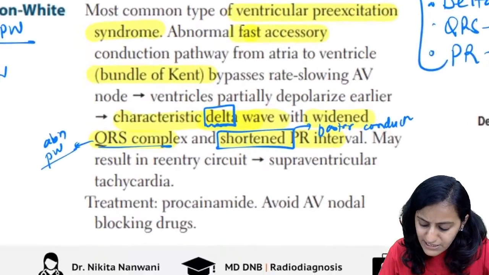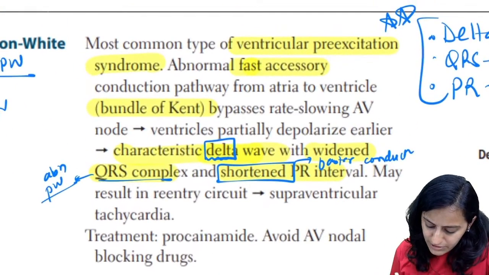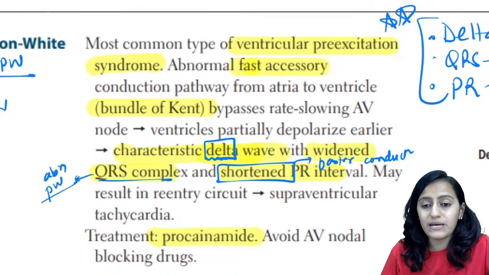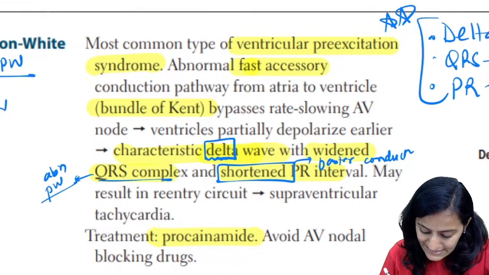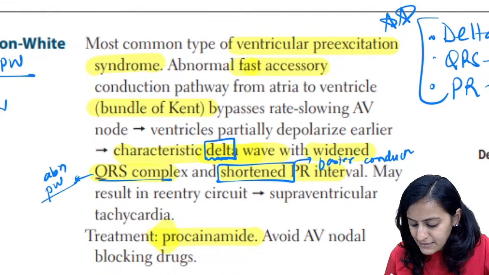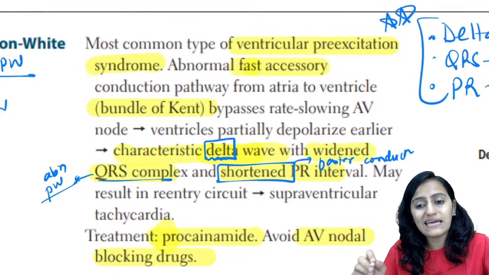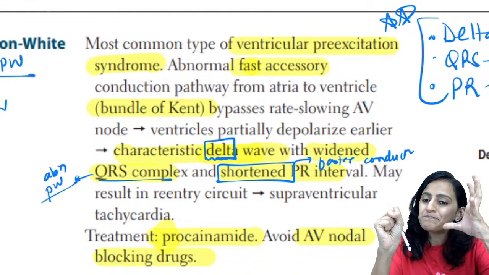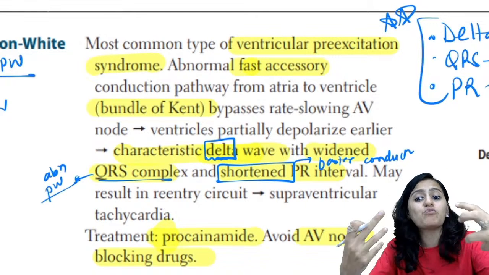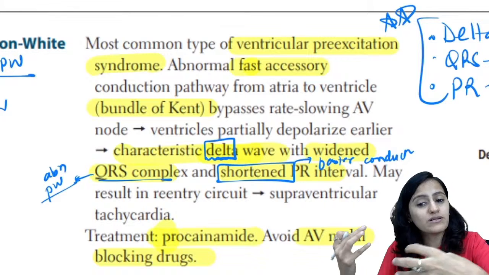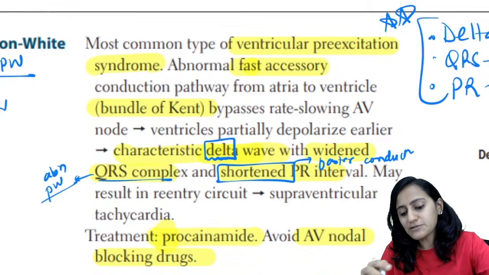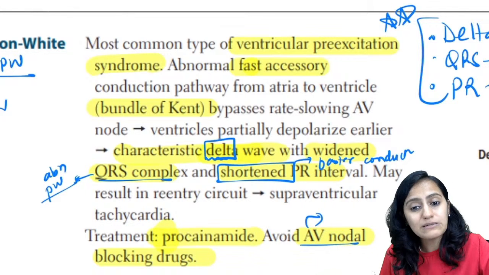Right. And what is the treatment for WPW? What drug is preferred? It is procainamide. So remember, in Wolff-Parkinson-White, it is procainamide. Which drugs should be avoided? Any drug which is blocking the AV node, because if you block the AV node, this bundle of Kent will get more dominance and it will win over the AV node much more. And that is why don't give the drugs which are AV nodal blocking.